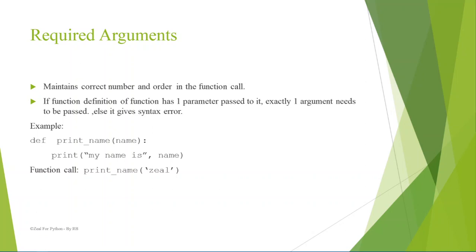Here, as you can see in the example, I'm using print_name as a function name and I'm saying only one parameter, that is name, will be passed. If I try to pass more than one argument, it will give us an error. Let us see with the help of an example.